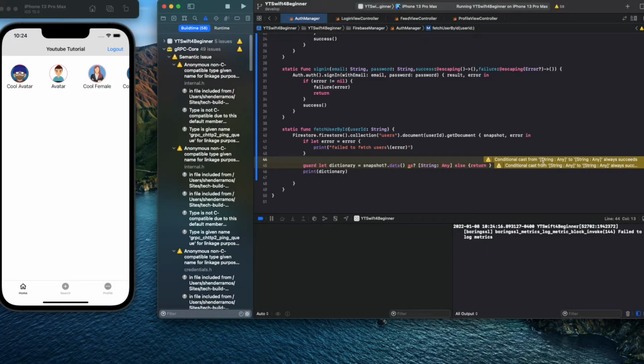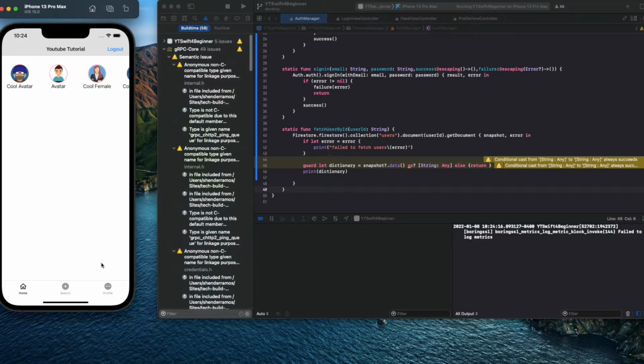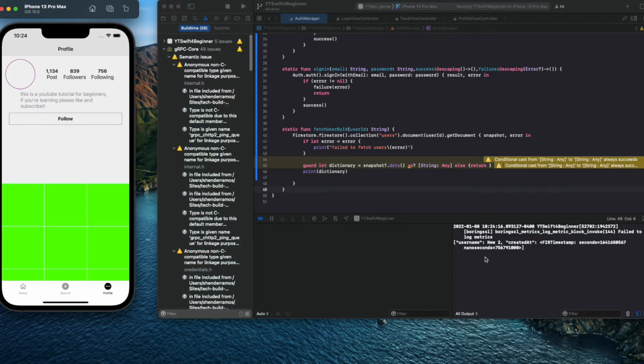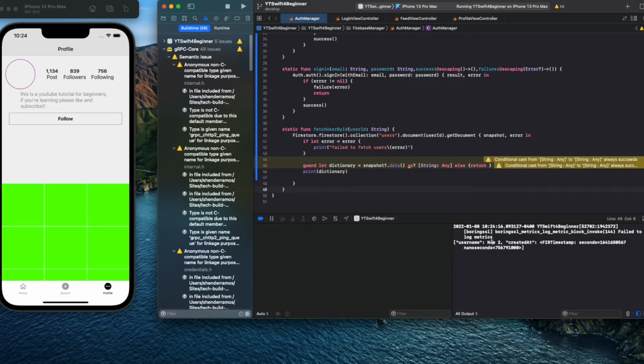Conditional cast from this to this always succeeds. So this is string of any. You see, we don't get nothing because we already. But you see, boom. Now, okay, we get a dictionary. Great. So I don't think we even need to do this. We could be like this, and I think we'll be fine. So we could just be like here. Watch what we're doing. You ready?